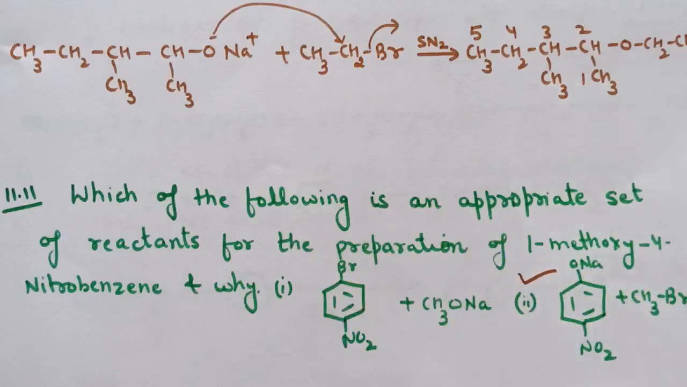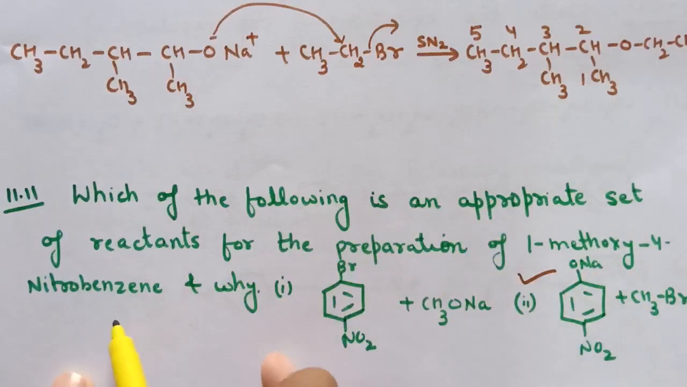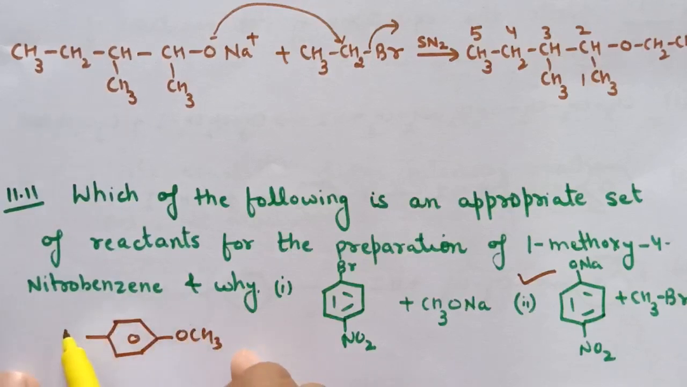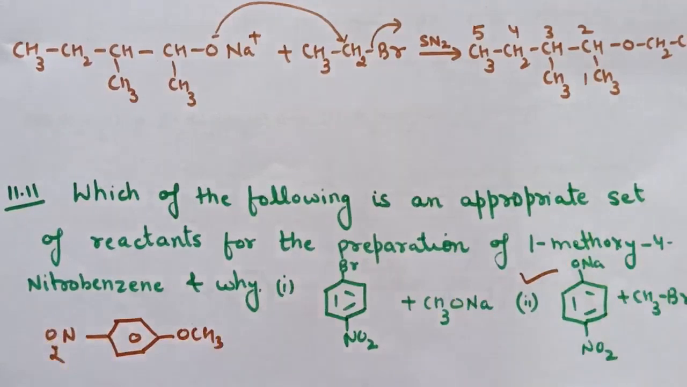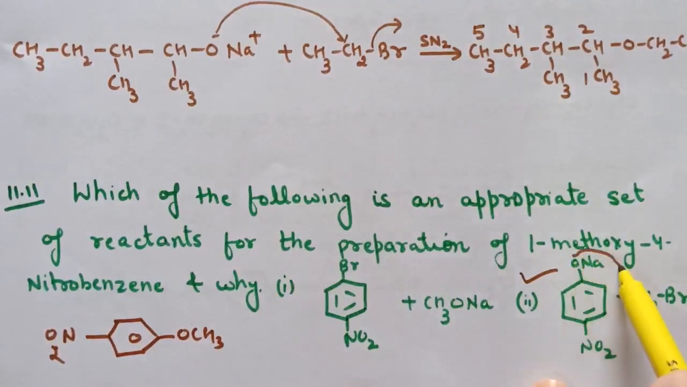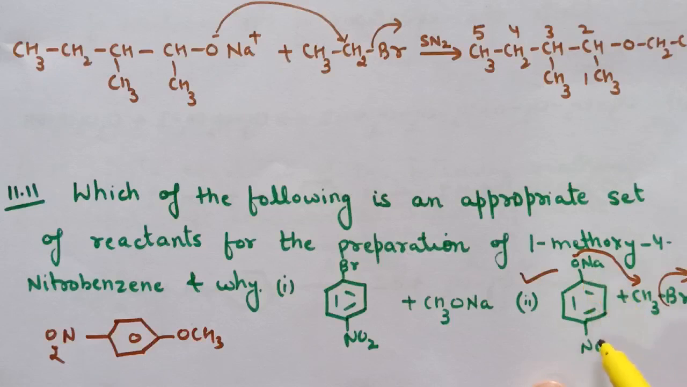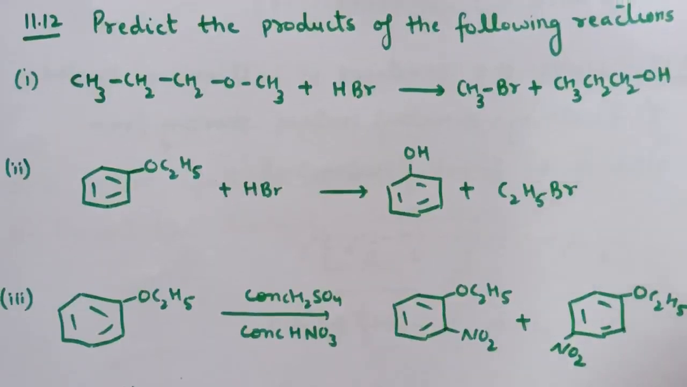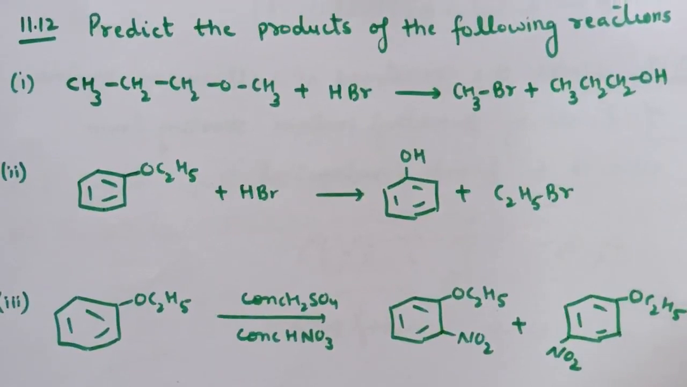This negative will attack on this carbon atom, and from here sodium bromide is released and we will get 1-methoxy-4-nitrobenzene. So here is the structure of 1-methoxy-4-nitrobenzene. This negative will attack on this carbon atom, and from here this Br will leave and we will get 1-methoxy-4-nitrobenzene.